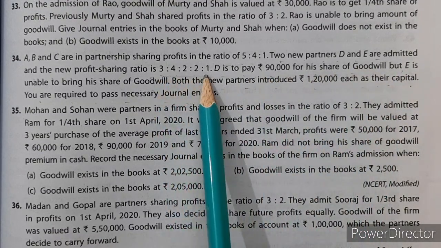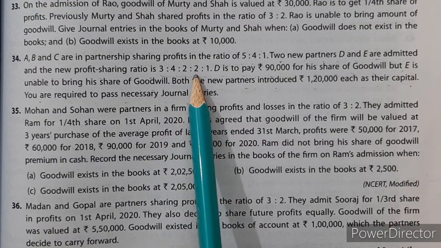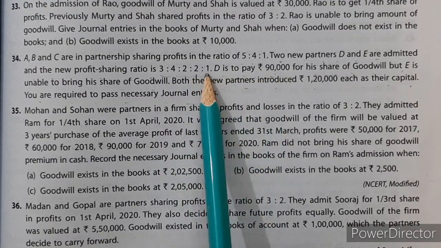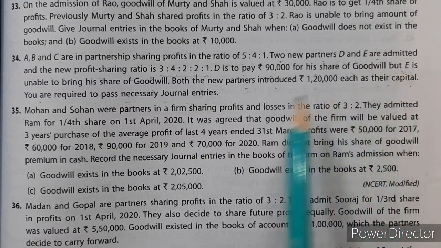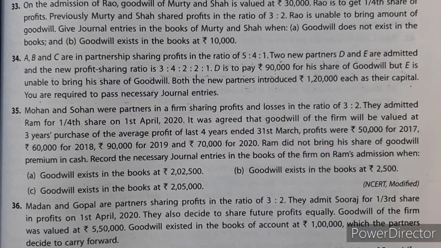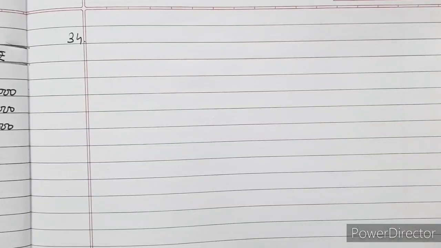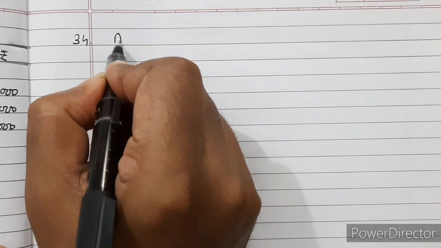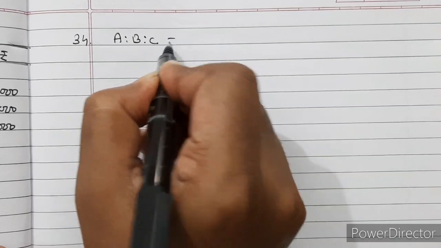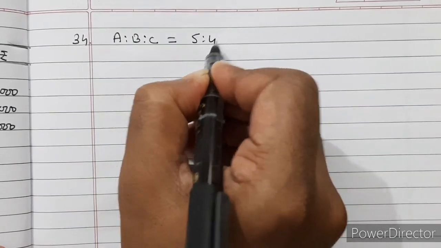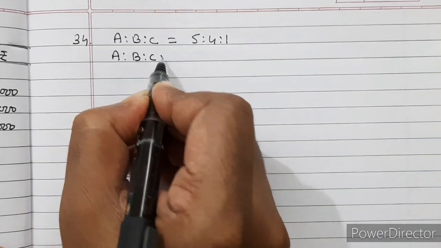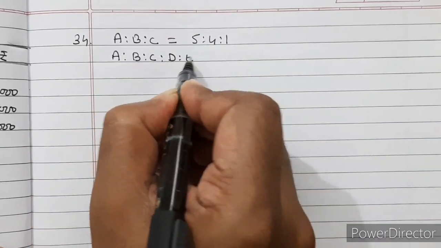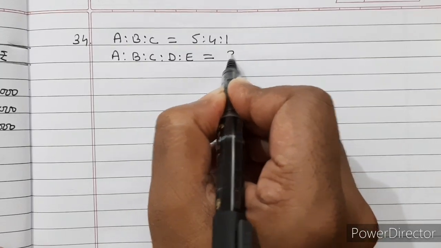And here if we see, this one is D. So when 2 represents 90,000, 1 will be rupees 45,000. So first we will have to calculate the goodwill of E, that is 45,000, and then we will proceed with the journal entries. Let us see question number 34 solution. We are having three partners, A:B:C is equal to 5:4:1, and two new partners have joined the firm. Those are D and E.